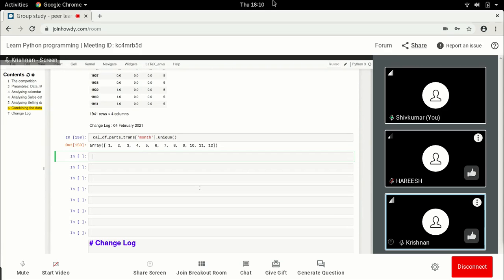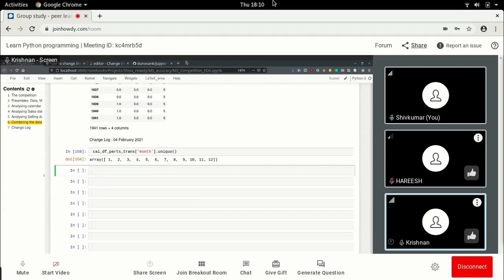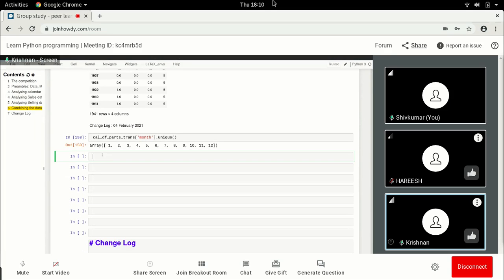Okay, so basically we would like 1 and 12 to be next to each other. What we're thinking is we'll turn it into a cos function, and we'll map it such that 12 becomes like 180 degrees. So what we have to do is multiply the month by pi and divide it by 12. So 12 corresponds to pi, and everything else corresponds to some other number. Or is it pi or 2 pi? It will be 2 pi, I guess. Yeah, it's 2 pi.